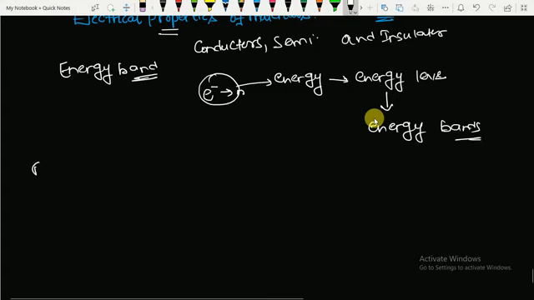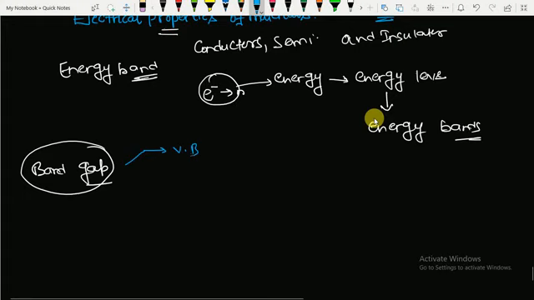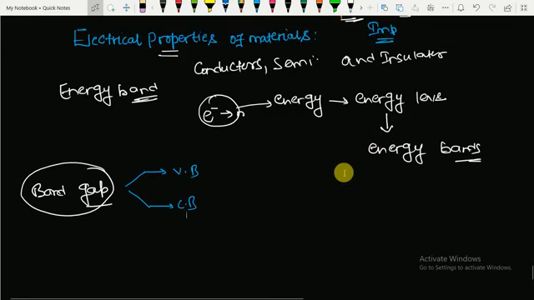What do you mean by the term band gap? Before explaining band gap, I would like to explain two terms related to it, that is, valence band and conduction band. Band gap is the energy gap between the conduction band and the valence band, and it is called the band gap or energy gap.